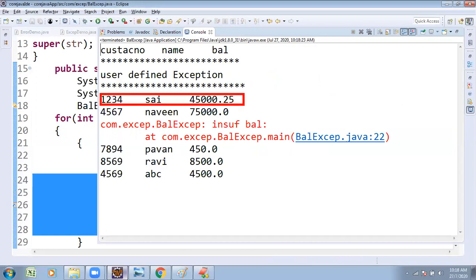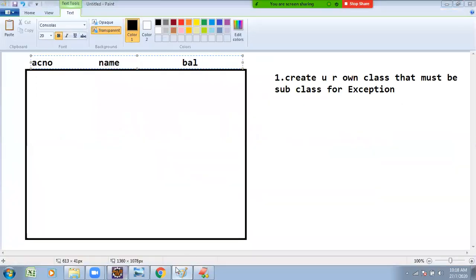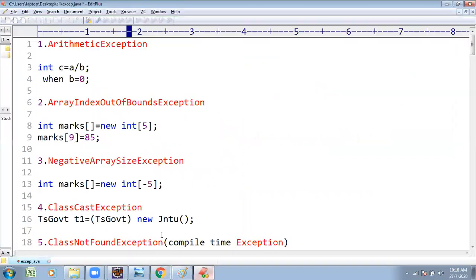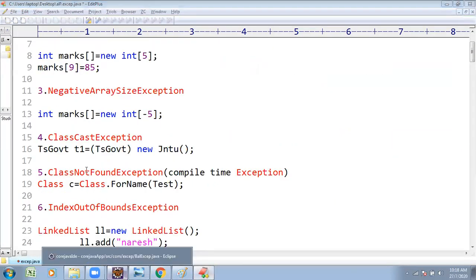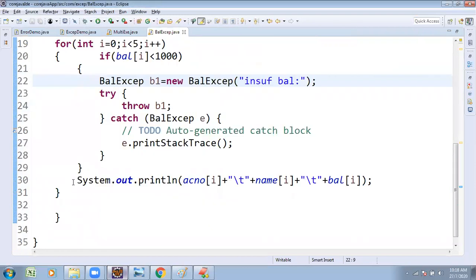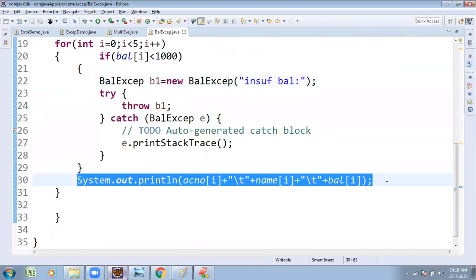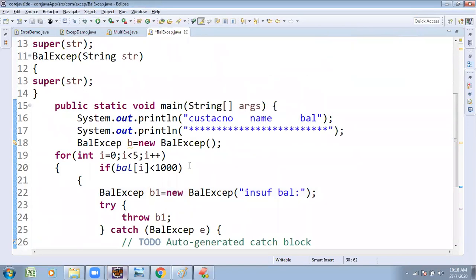This balance is okay. This balance is okay. When we reach this line, there is an exception. 450. Only do one thing. First only you print. After printing only you can apply the exception. First print the element, after printing you apply the exception.